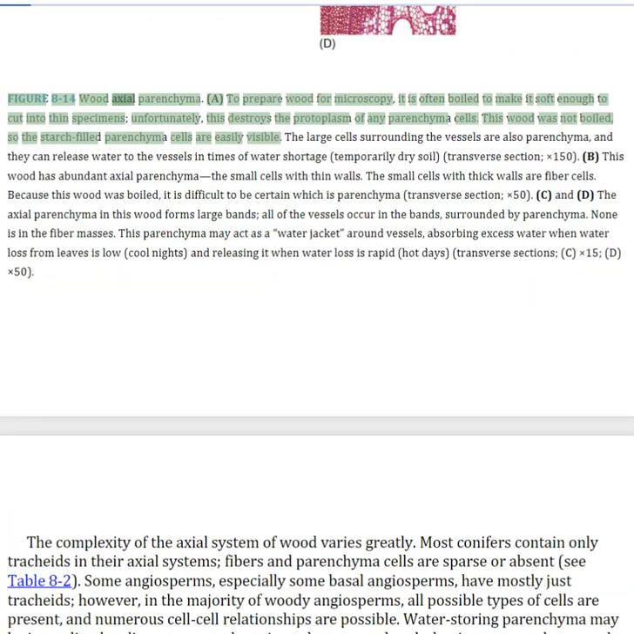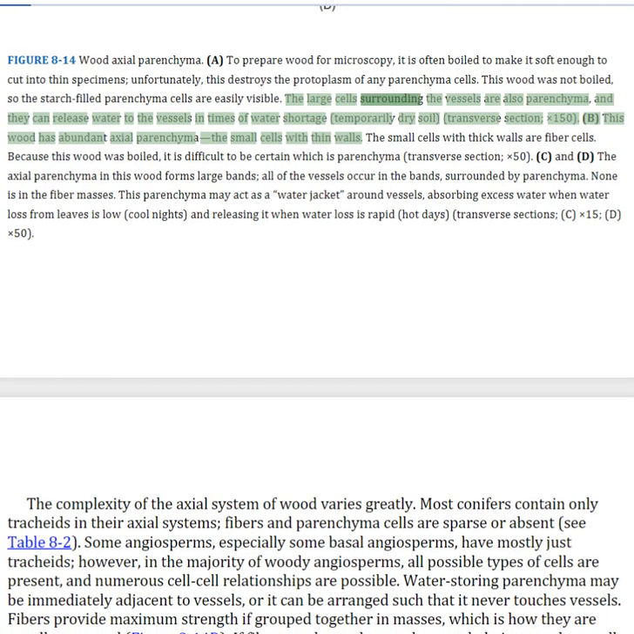Figure 8.14 Wood axial parenchyma. To prepare wood for microscopy, it is often boiled to make it soft enough to cut into thin specimens. Unfortunately, this destroys the protoplasm of any parenchyma cells. This wood was not boiled, so the starch-filled parenchyma cells are easily visible. The large cells surrounding the vessels are also parenchyma, and they can release water to the vessels in times of water shortage. This wood has abundant axial parenchyma, the small cells with thin walls.